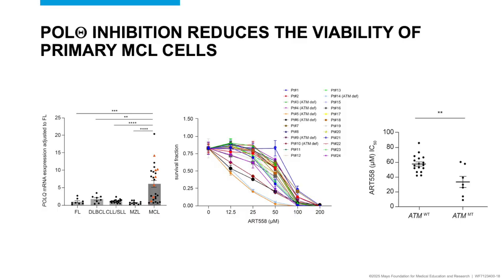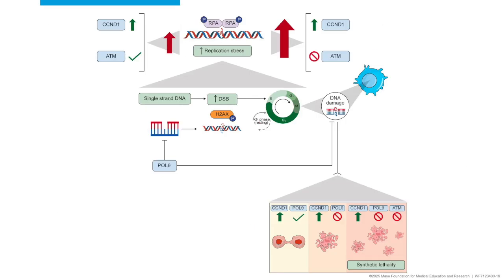In summary, we show that Cyclin D1 overexpression increases replication stress and causes increased dependence on MMEJ-mediated double-strand break repair for cell survival. This replication stress is further increased with ATM deficiency, as is the MMEJ dependence. This biological dependence can be successfully exploited for therapeutic benefit in cancers with Cyclin D1 overexpression, such as mantle cell lymphoma, through polyQ inhibition.